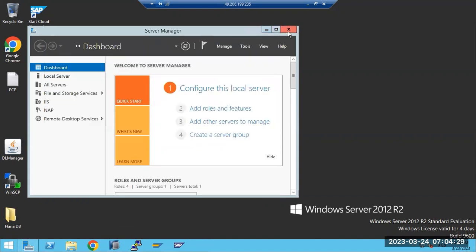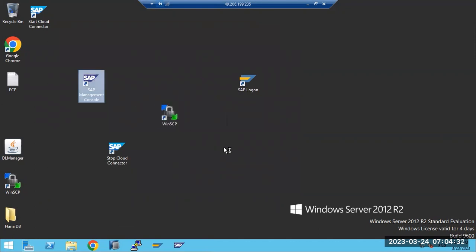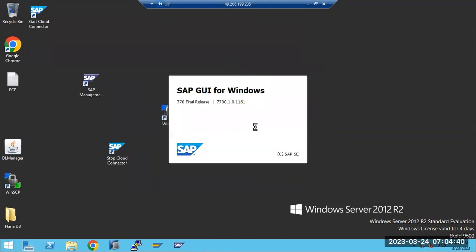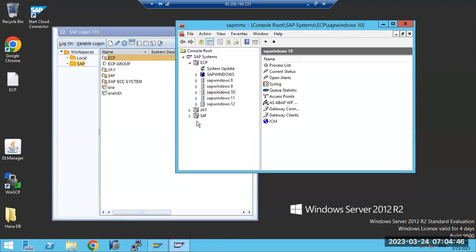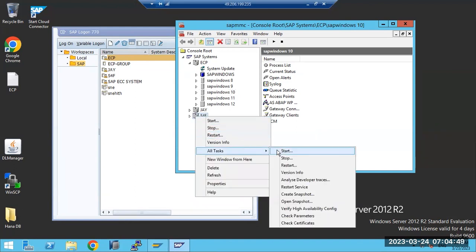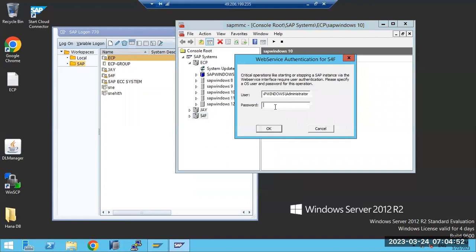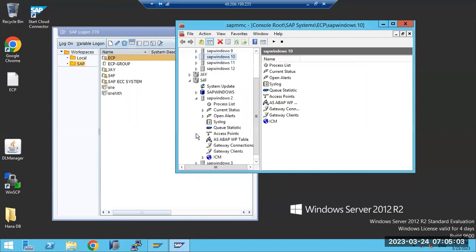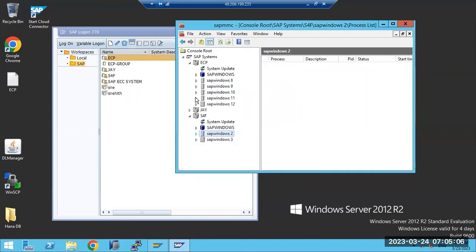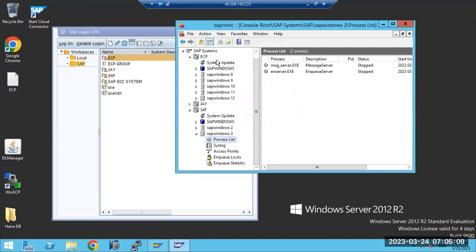Okay, let me open the MMC to bring up the SAP systems. Now the SAP systems are in stopped status, right? We stopped them and restarted, so we need to bring them up. First of all, we'll try to start these systems. Let's see. These have started, right? Not sure why it happened.